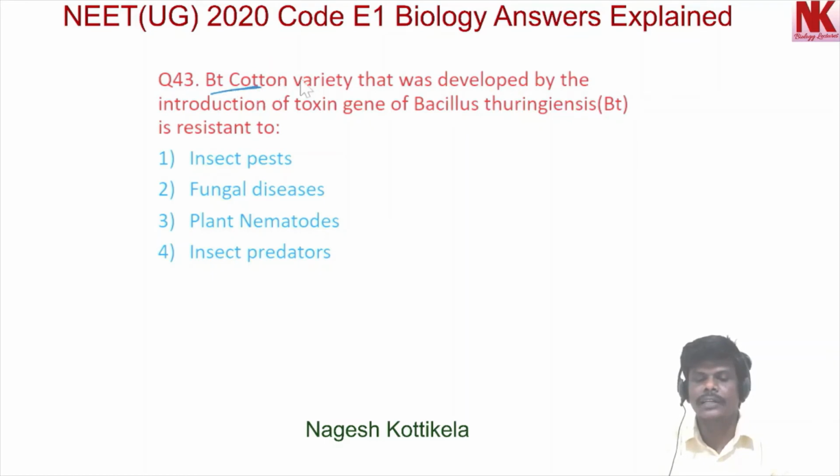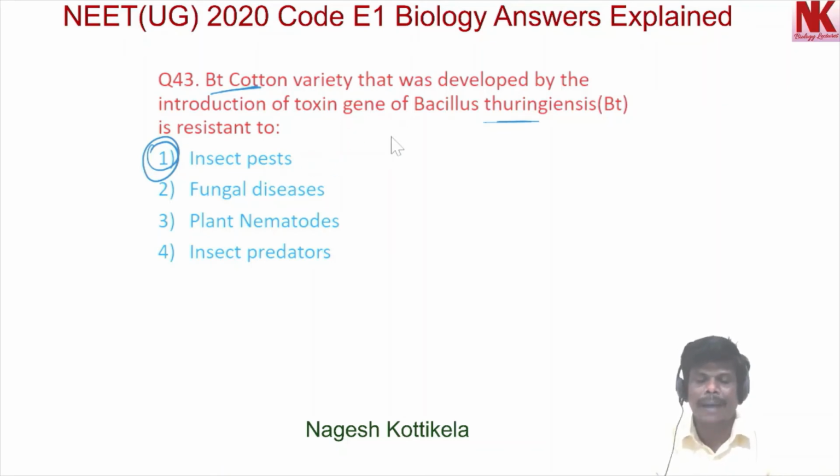BT cotton variety that was developed by introduction of toxin gene of Bacillus thuringiensis is resistant to: option 1, insect pests; option 2, fungal diseases; option 3, plant nematodes; option 4, insect predators. Here, the most appropriate option is option number 1. That is, it is resistant to insect pests.